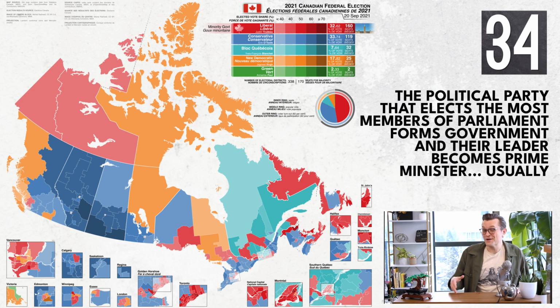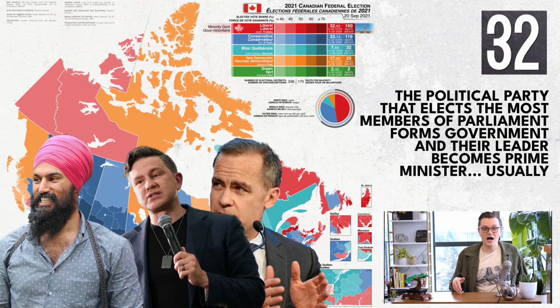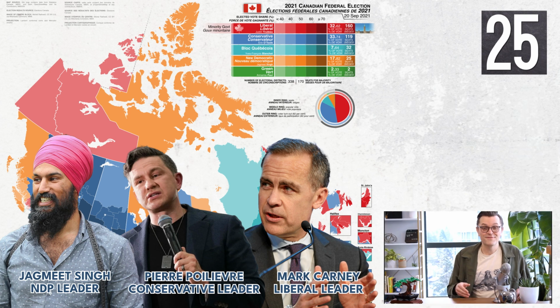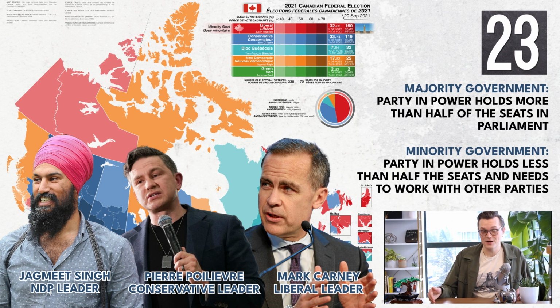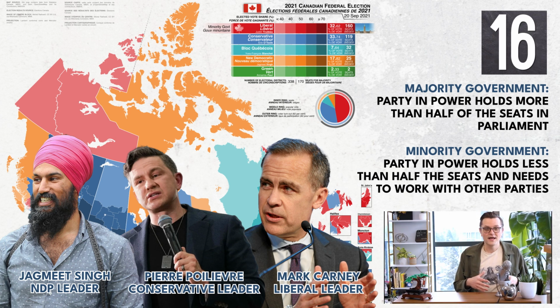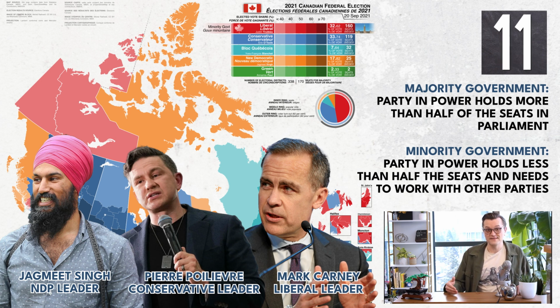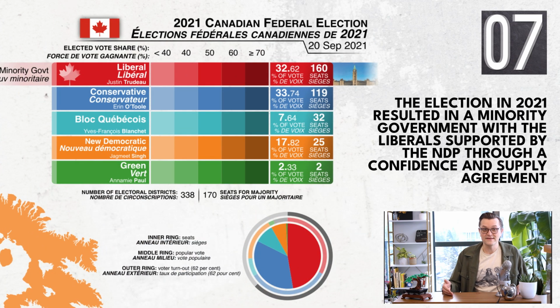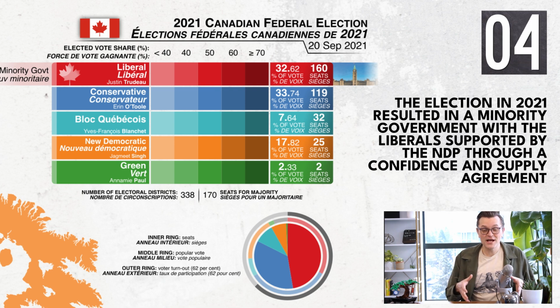Generally speaking, although there can be exceptions, the leader of the political party who wins the most seats in Parliament becomes the Canadian Prime Minister. If a party wins more than half of the seats in Parliament, they form what's called a majority government and tend to have a pretty easy go at lawmaking. However, if they fall short and don't win more than half of the seats in government, because Canada has quite a few political parties that are able to win seats in government, parties have to learn how to work together in order to be able to pass laws.